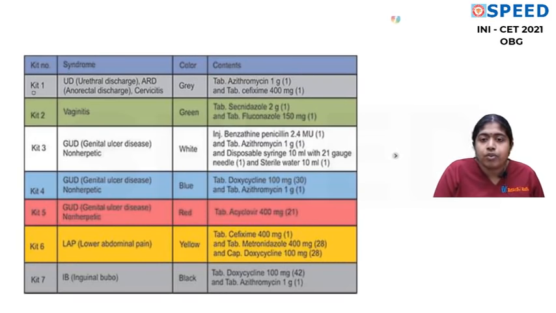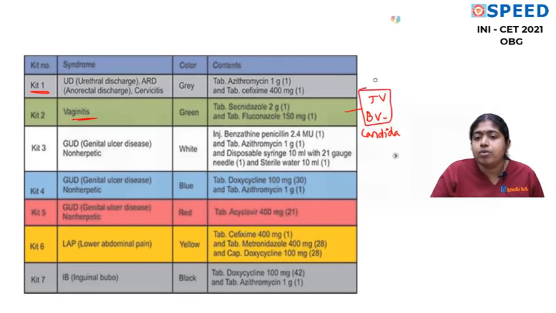See, kit 1 is for urethral discharge and kit 2 is for vaginitis. What are the most common causes of vaginitis? Trichomonas vaginalis, bacterial vaginosis and Candida, the 3 most important conditions. For Trichomonas vaginalis and bacterial vaginosis, it is secnidazole or metronidazole, 2 grams. So that has come here. For Candida, it is tablet fluconazole 150 milligram single dose, that has come here.